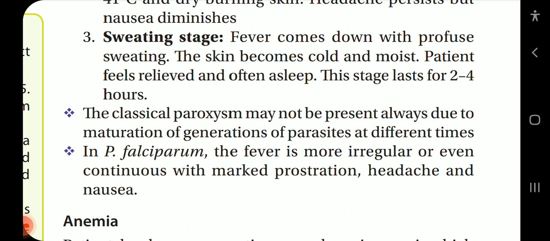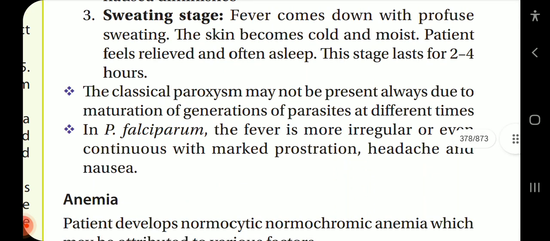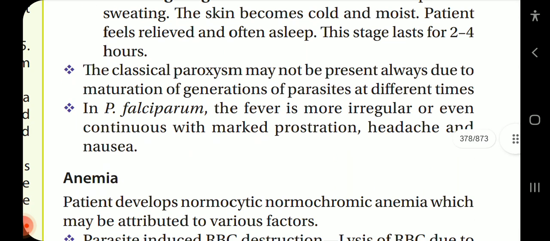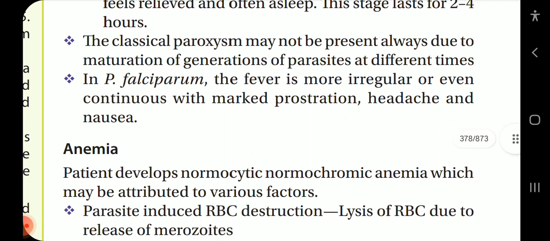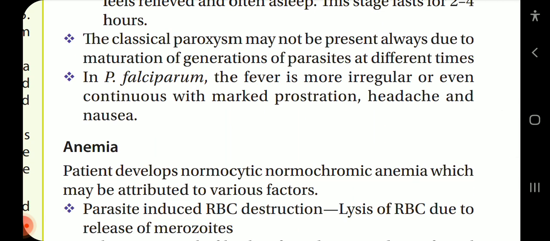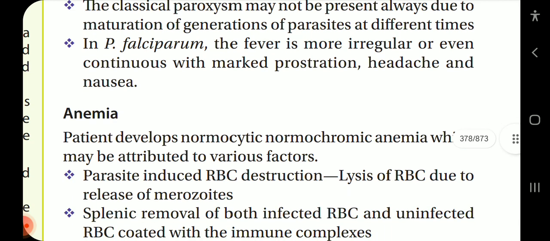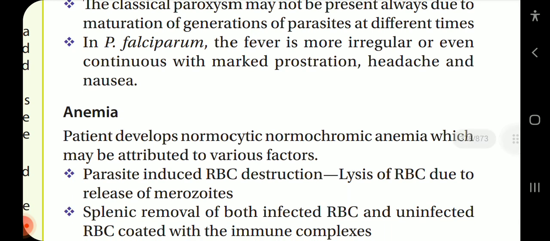The skin becomes cold and moist. Patient feels relief and is often asleep. This stage lasts for 2 to 4 hours. The classical paroxysm may not always be present due to the maturation of generations of parasites at different times. In Plasmodium falciparum, the fever is more irregular or even continuous with marked prostration, headache, and nausea.